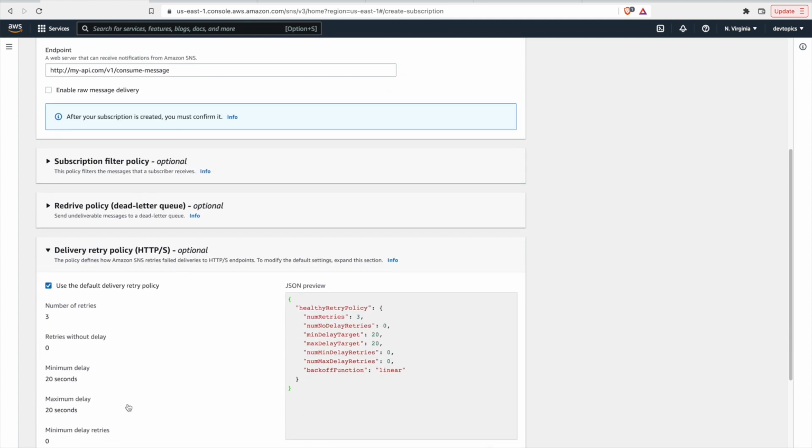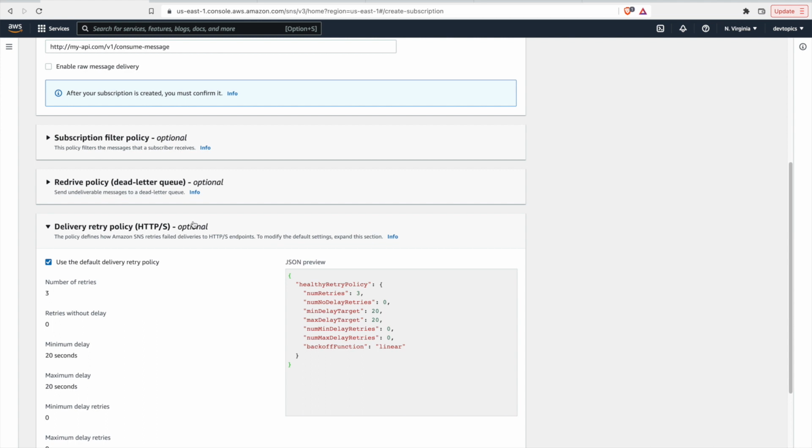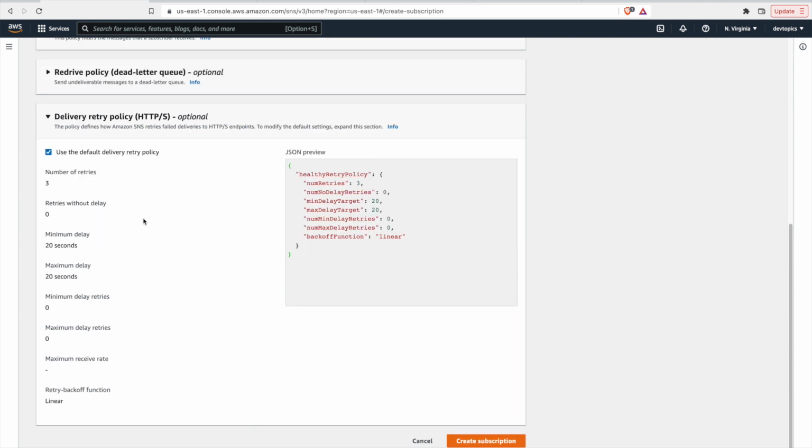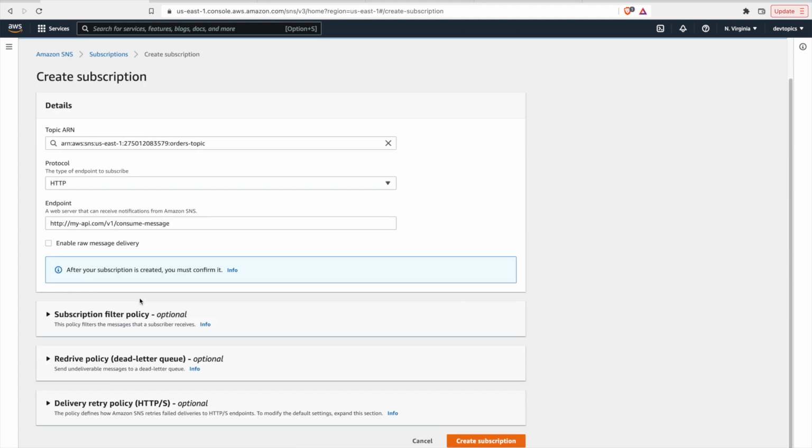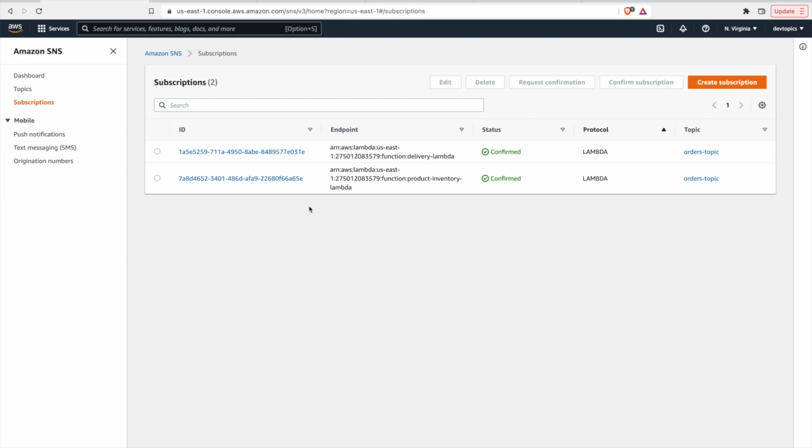And here you can also specify individual retry policies for this subscription. The one we saw before was the generic retry policy, but this is an optional step, and you could specify detailed retry policies for each subscription. So there's another option you could do. We won't do that today. All right, so anyways, we have these two subscriptions. We got two lambdas and one topic. So let's write the code now for these lambdas, and let's push that up.